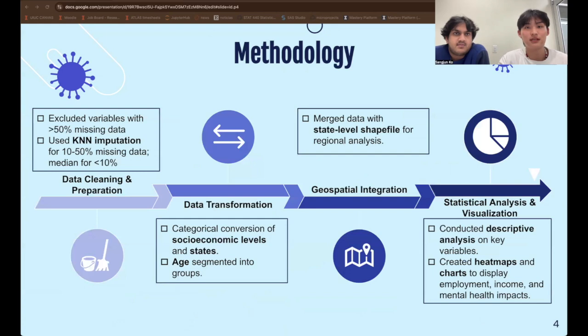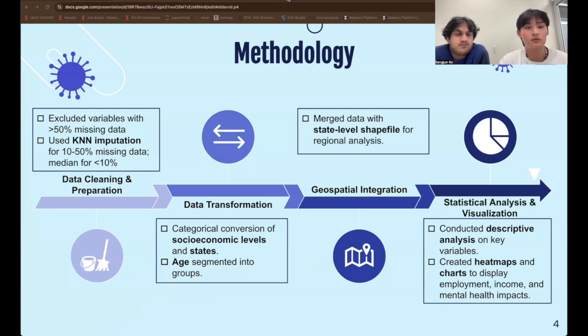Now looking into the methodology that we used over in our data processes. In the first step, we cleaned the data and prepared it for further transformation. In this stage, we were looking at variables that had missing values or irregular patterns. There were a lot of variables with over 50% missing values, and these variables were excluded from the data to maintain integrity.